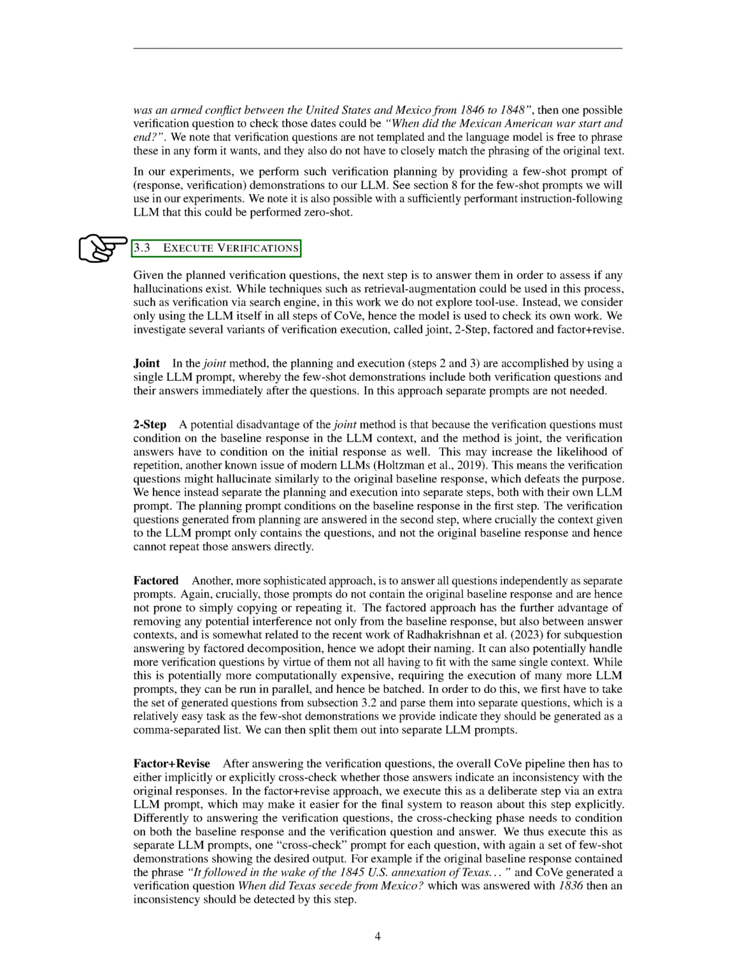Then, we execute verifications. This involves answering the verification questions to check for any inaccuracies in the baseline response. We use the language model itself to answer these questions, rather than using external tools like search engines. We explore several methods of executing verifications, including joint, two-step, factored, and factor plus revise. In the joint method, the planning and execution stages are combined into a single step. The model is given examples that include both verification questions and their answers. This method doesn't require separate prompts for planning and execution.